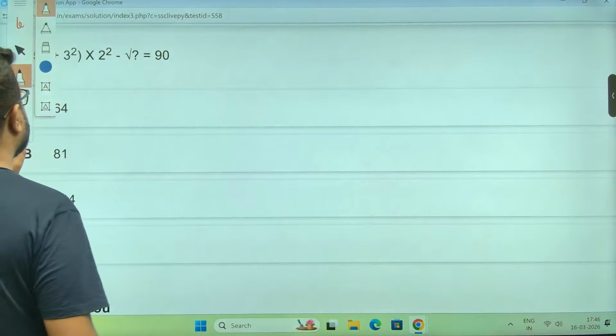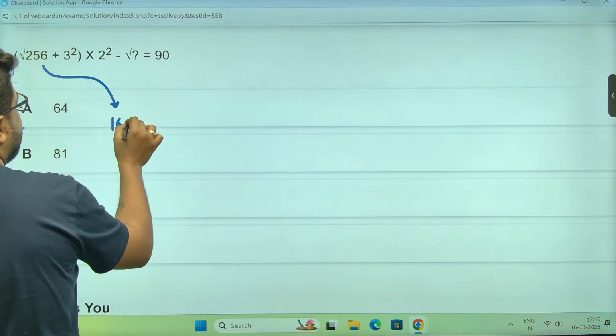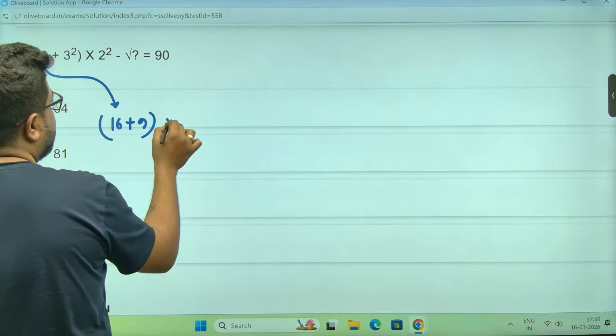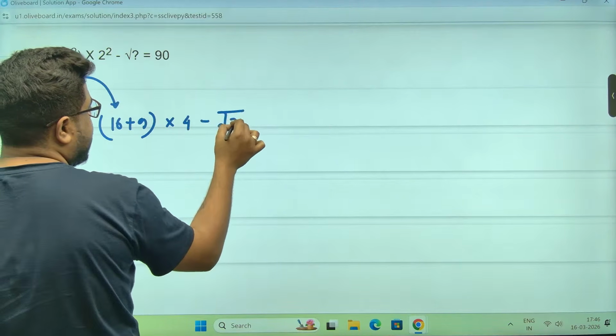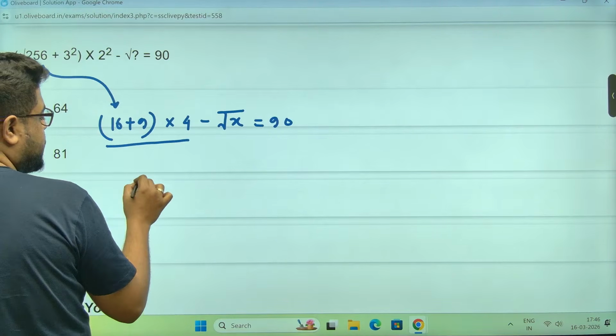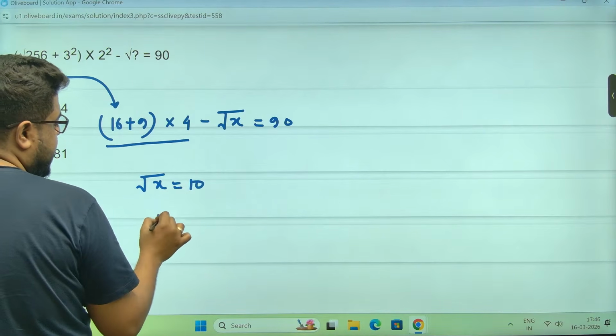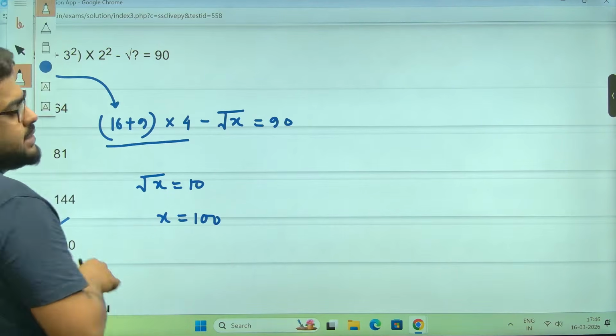Next question, sir. Root 256, so 16, plus 9 into 4 is equal to minus square root of something. X is 90, so this is 100. So root x equals 10. X is 100. So option D is your correct answer.